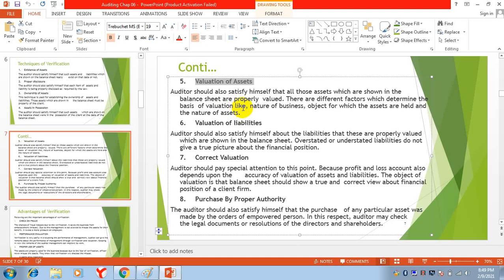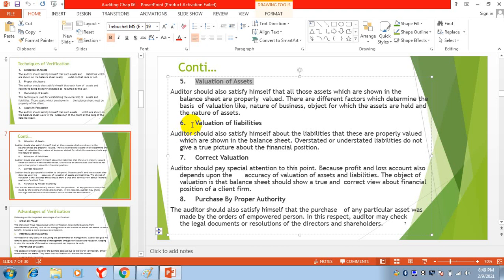Valuation depends on different things: the nature of business, the object for which the assets are held, and the nature of assets. So different things are included in valuation. It depends on the nature of the business, and for which purpose you are using that asset, etc.